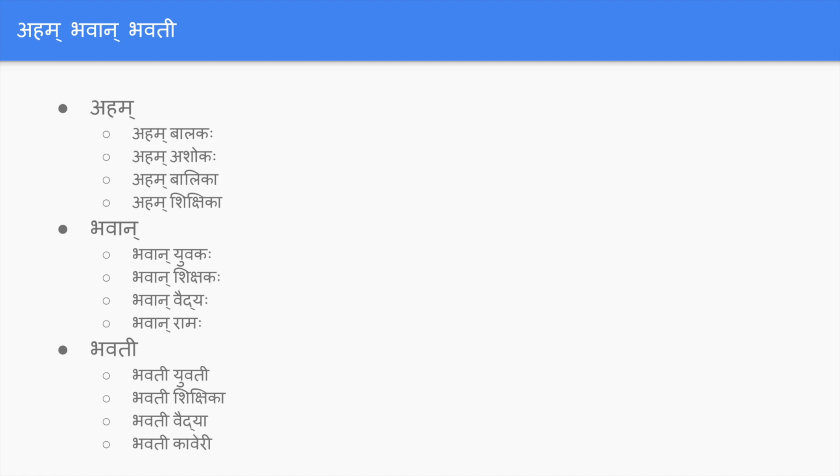So that's all. So here aham doesn't have any gender specific rules. You can use aham with anything that specifies yourself, and bhavan bhavati specifies the person in front of you. Bhavan is used to specify masculine, and bhavati is for feminine. So if you see, bhavan yuvakaha, bhavati yuvati, bhavan sikshakaha, bhavati sikshika, bhavan vaidyaha, bhavati vaidya, bhavan ramaha, bhavati Kaveri. So this is the only difference, bhavan bhavati. Aham you can use with any gender.